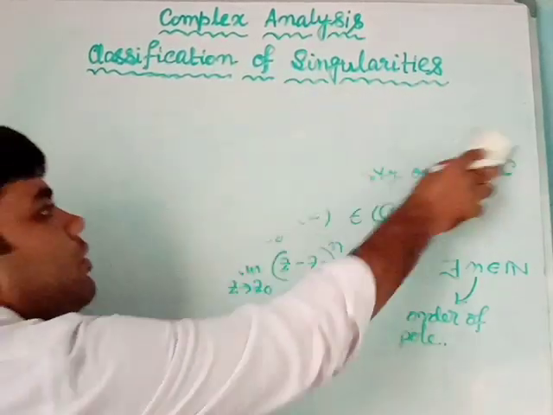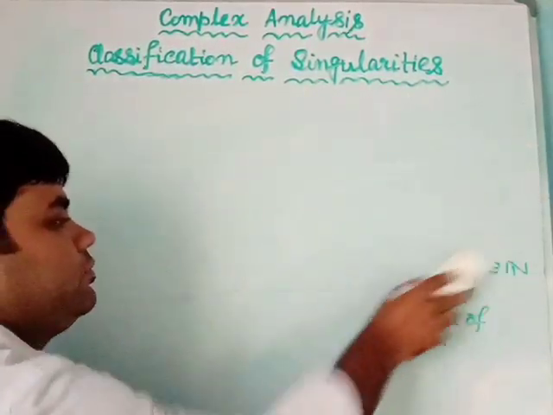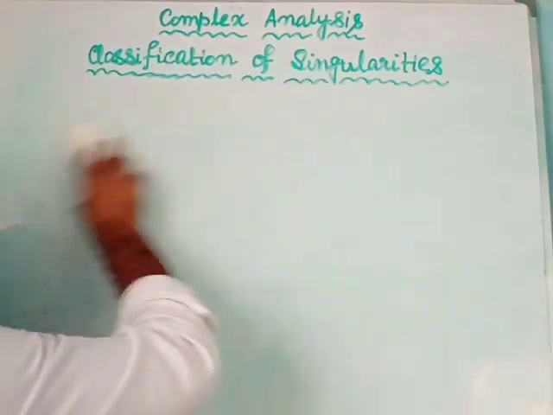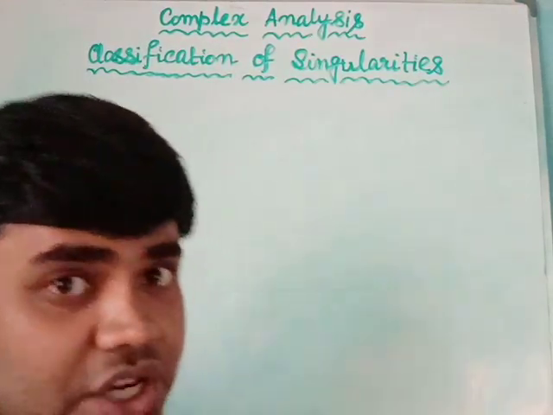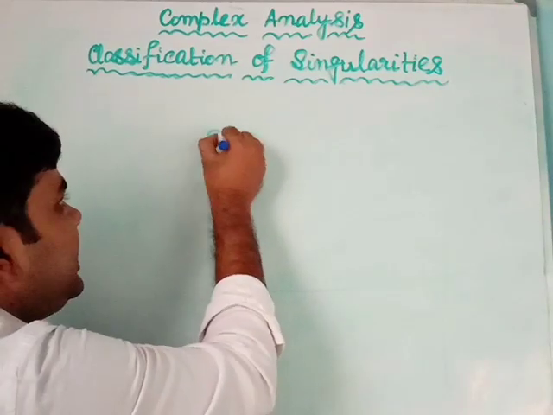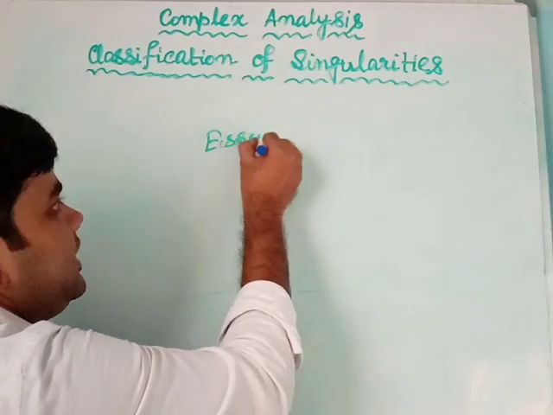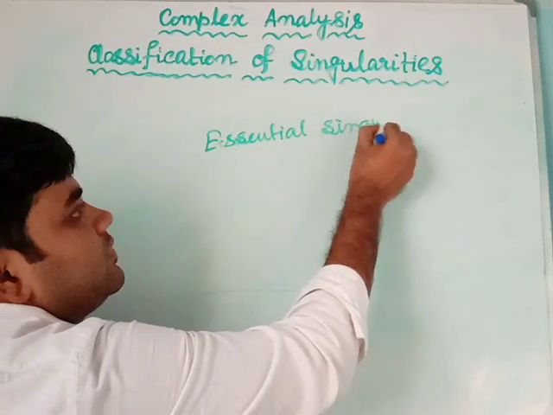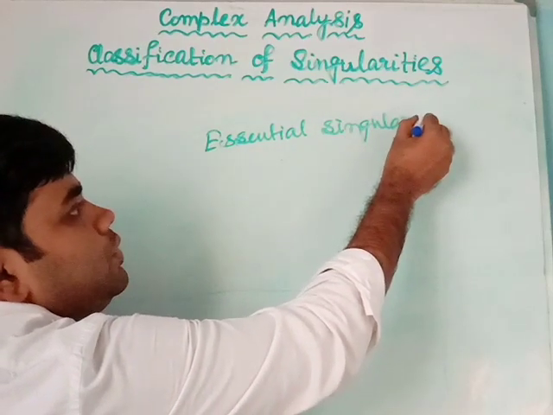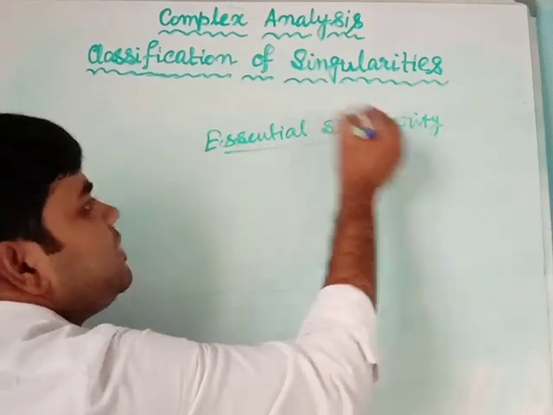Now I will define the third kind of isolated singularity, which is the essential singularity. Essential singularity means what?